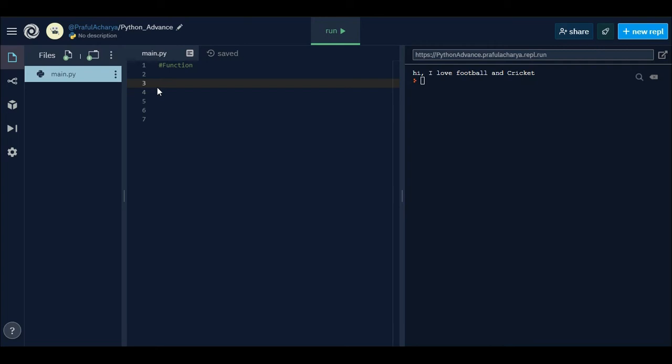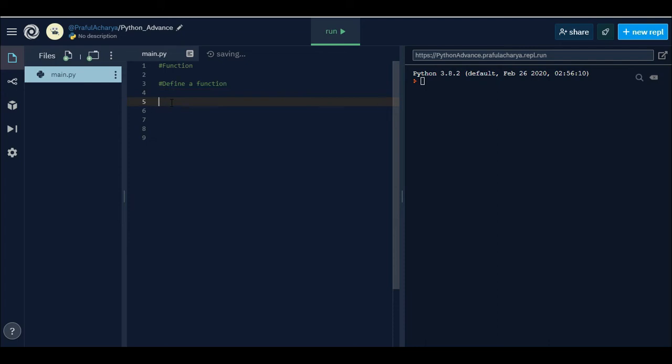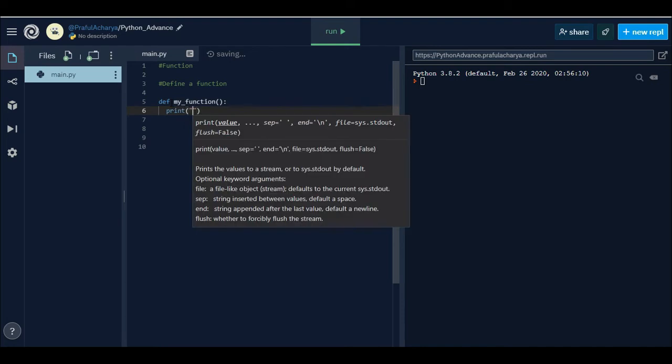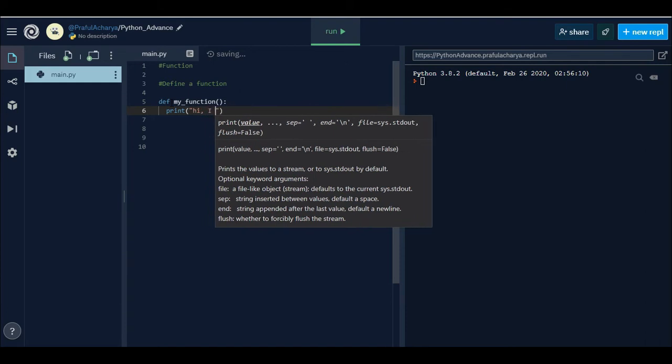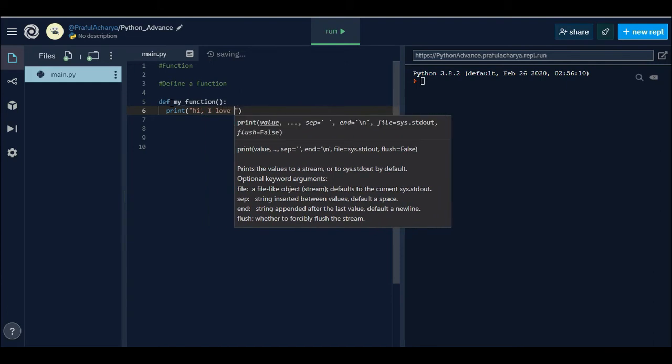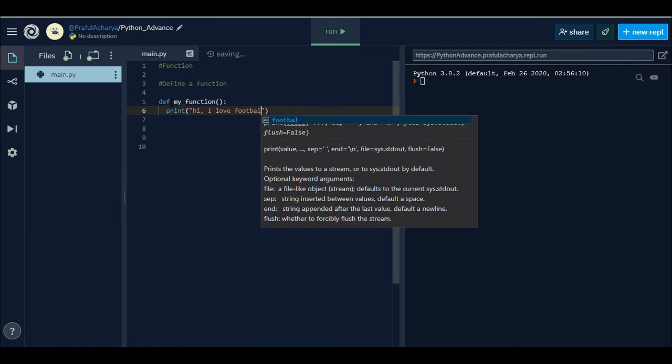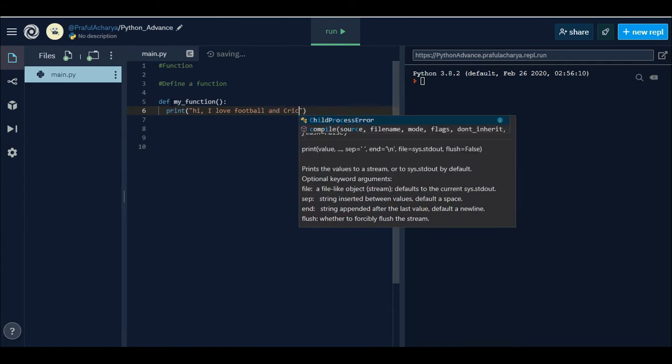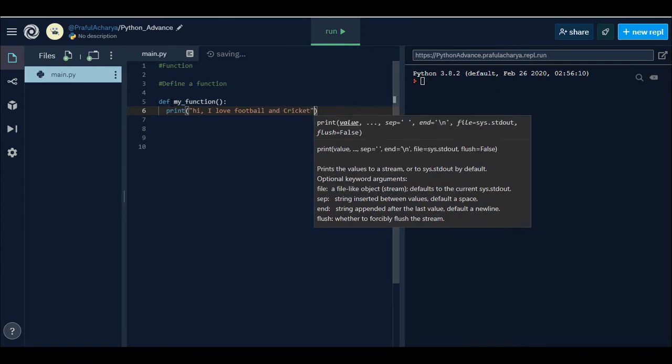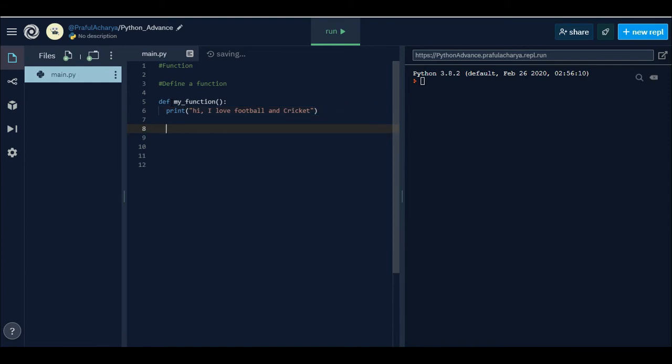Now, let us understand how to define a function and how to call a function. Defining a function starts with the def keyword. We define my_function, close with parenthesis and colon. Suppose I try to print, "Hi, I love football and cricket." Here I have defined my function.